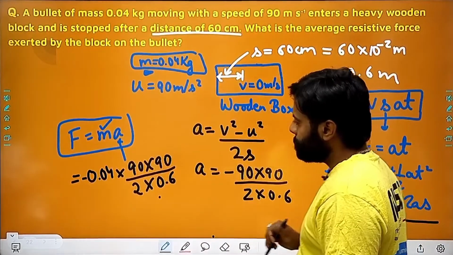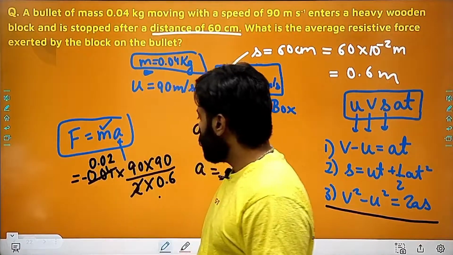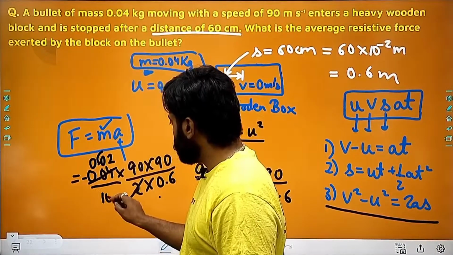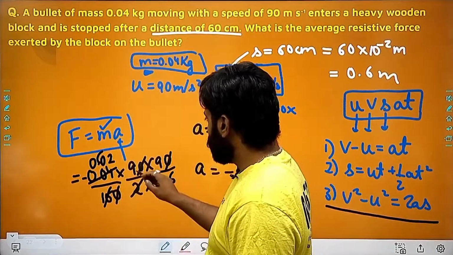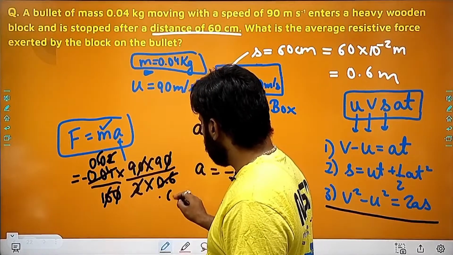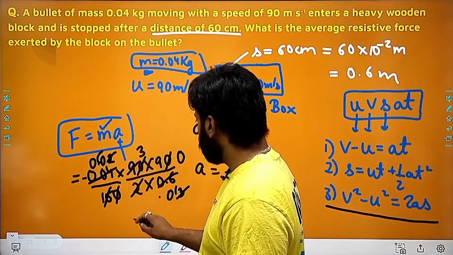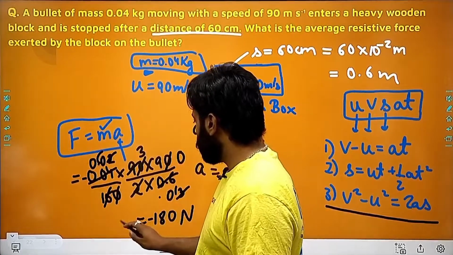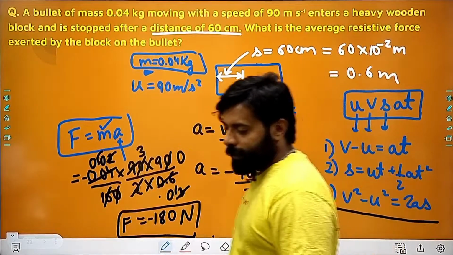So I can cancel this, 0.04, I can also cancel this and write this as 100, I can cancel this as 0.3, and we get 180. Minus 180 Newton is the answer. So minus 180 is the answer.